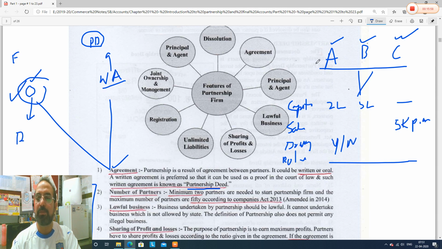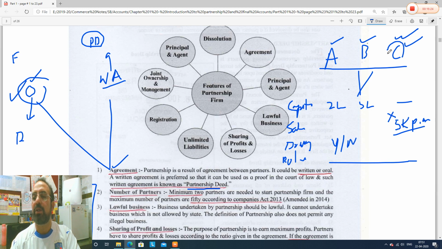For example, A, B and C were partners, very close friends. They started some business, and initially A and B were over excited, and they told C, "Don't worry, we will give you 5,000 salary per month." And after 3 months, A and B told C, "You know what, business is not doing well, we cannot pay you 5,000 rupees salary."